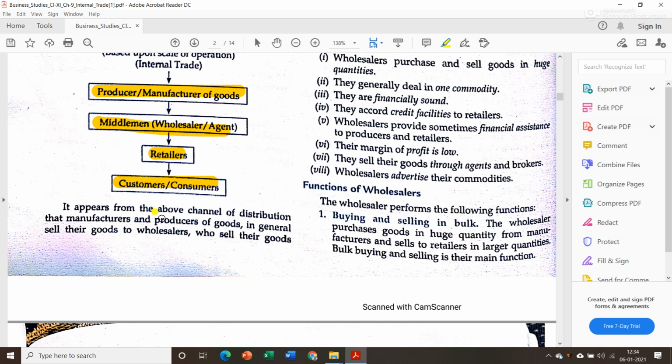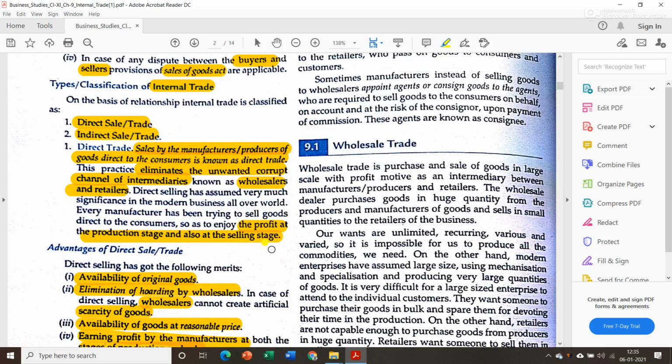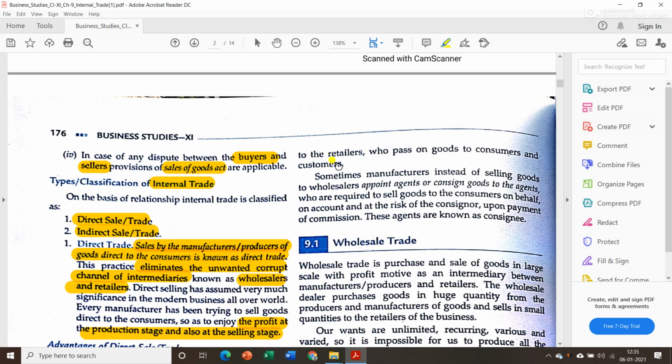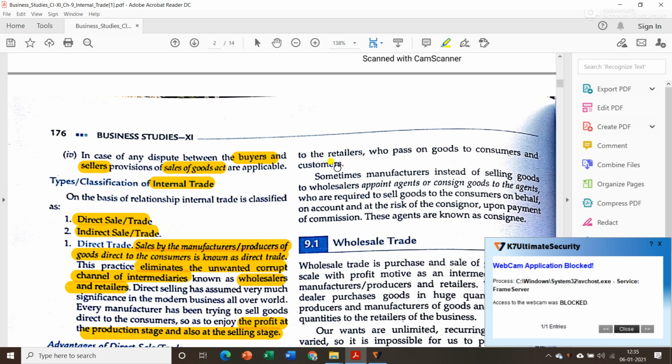Next, it appears from the above channel of distribution that manufacturers and producers of goods in general sell their goods to wholesalers, who sell their goods to the retailers. Then they pass the goods to consumers and customers.